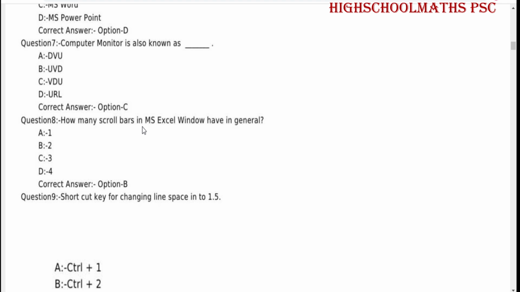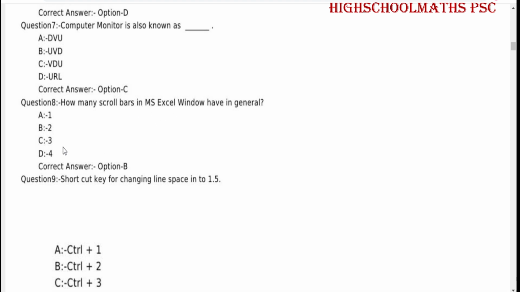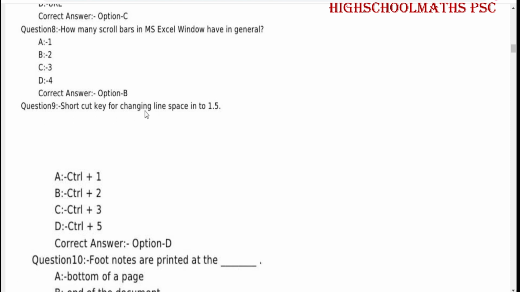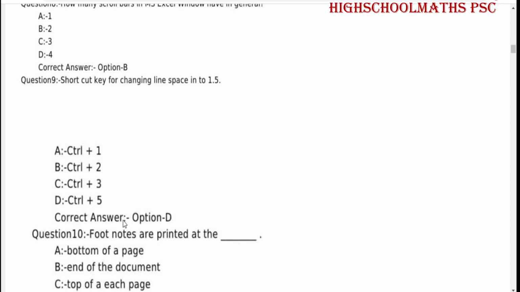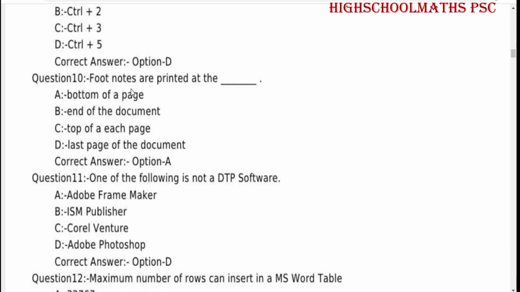How many scroll bars does an MS Excel window have in general? 2. Shortcut key for changing line space into 1.5: Ctrl plus 5. Footnotes are printed at the bottom of a page.